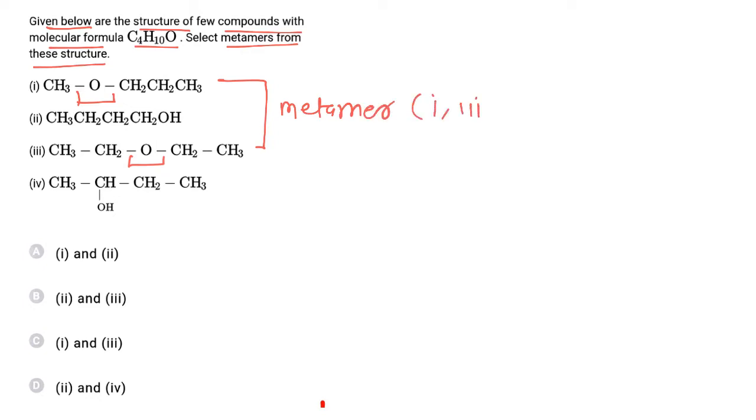While comparing others, the relation of 1 and 3 with 2 and 4 is functional isomer because they have different functional groups. Any molecules in which functional groups are different are called functional isomers. Comparing 2 and 4, they have the same functional group but there is a change in the position of the functional group, so 2 and 4 are position isomers. So the correct relation for metamer is 1 and 3, and hence the correct answer is C.